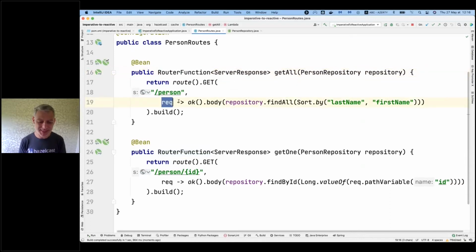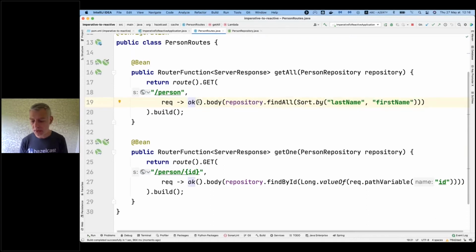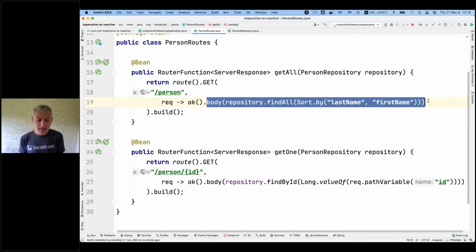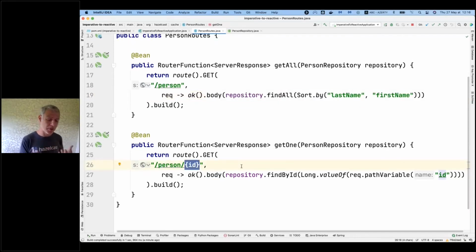So here you can see that I explicitly say, hey, return HTTP code 200 with the body of this. And here the same, and just pass in the ID. So you might think that it's not a big change because I am still using annotations, but actually here I'm explicitly telling what to do in a functional way.